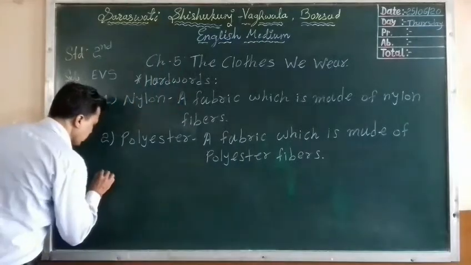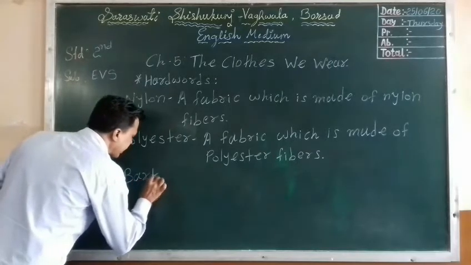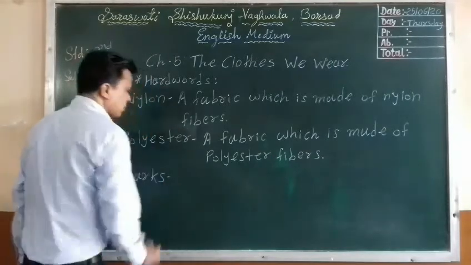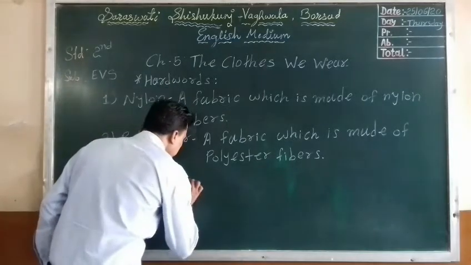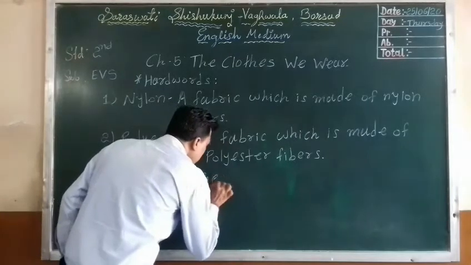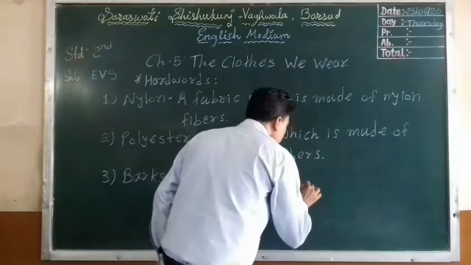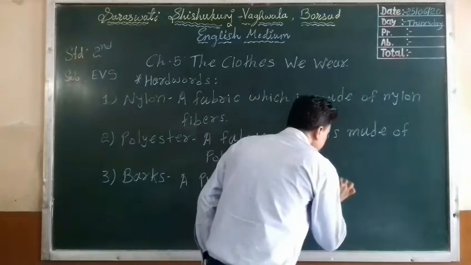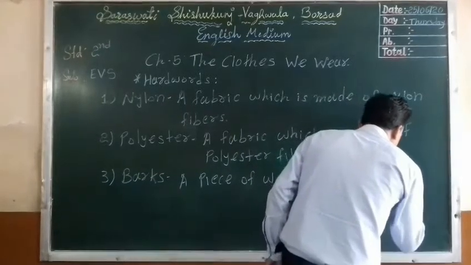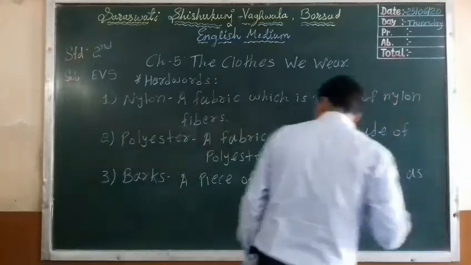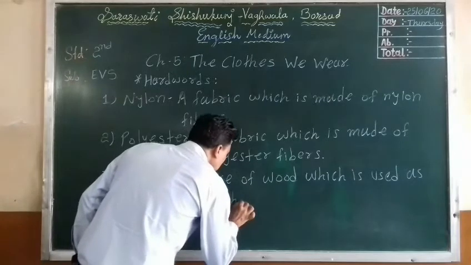Number 3. Bark. Bark means a piece of wood which is used as a cloth.